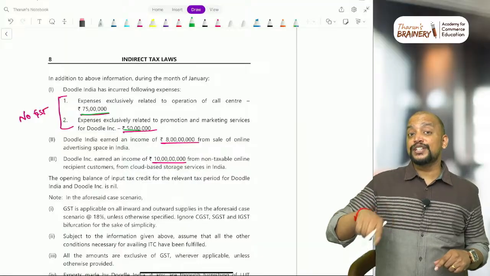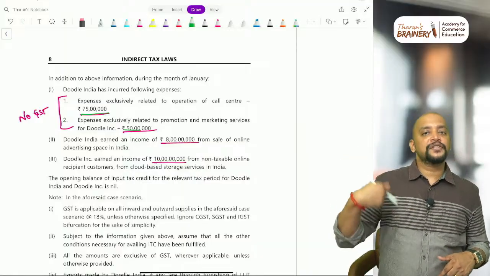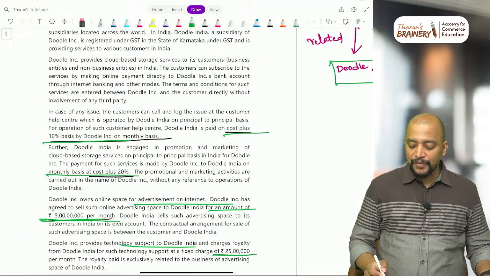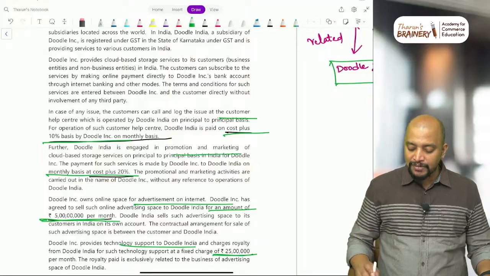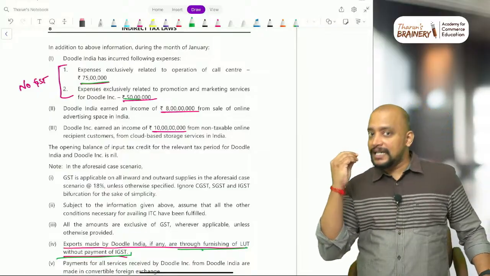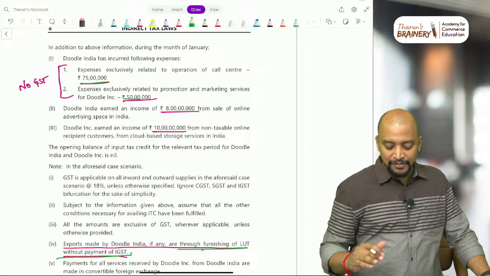Why? Because it's export of services: supplier in India, recipient outside India, place of supply also outside India. They are basically providing customer complaint, means service center services, and promotion and marketing. So the location of recipient will be taken as place of supply. Consequently, it is export of services without payment of IGST, so there is no GST liability on that.